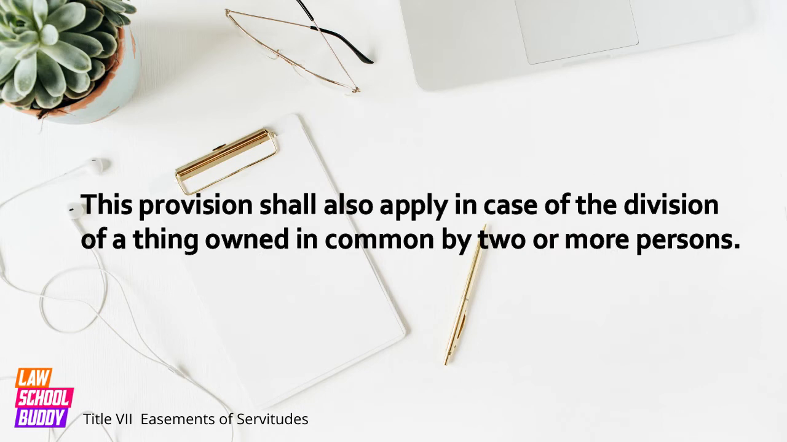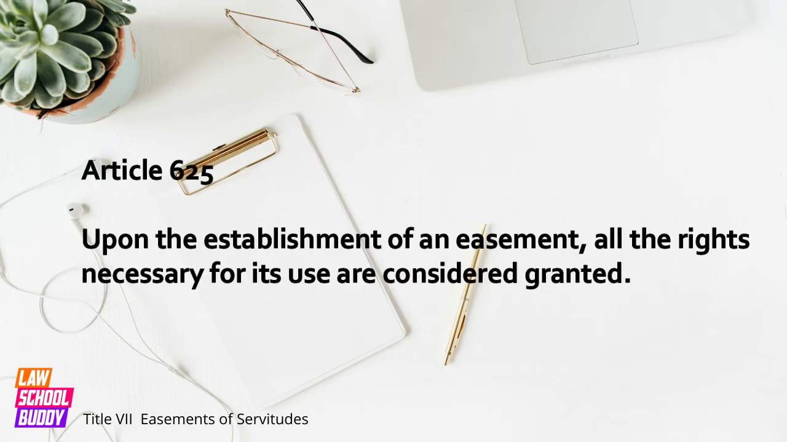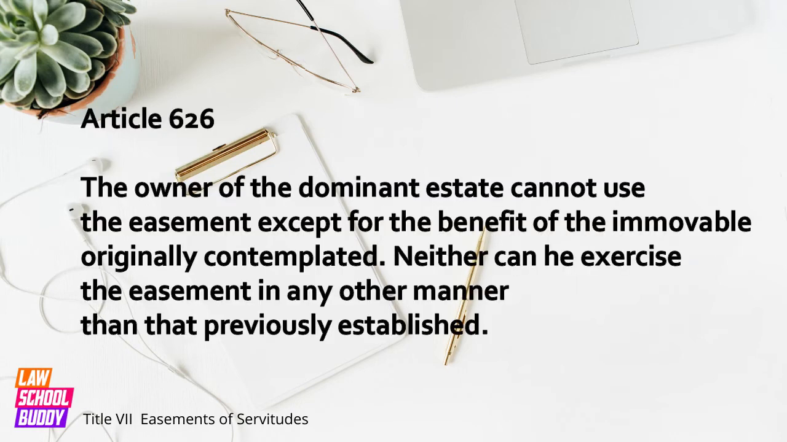This provision shall also apply in case of the division of a thing owned in common by two or more persons. Article 625. Upon the establishment of an easement, all the rights necessary for its use are considered granted. Article 626. The owner of the dominant estate cannot use the easement, except for the benefit of the immovable originally contemplated. Neither can he exercise the easement in any other manner than that previously established.